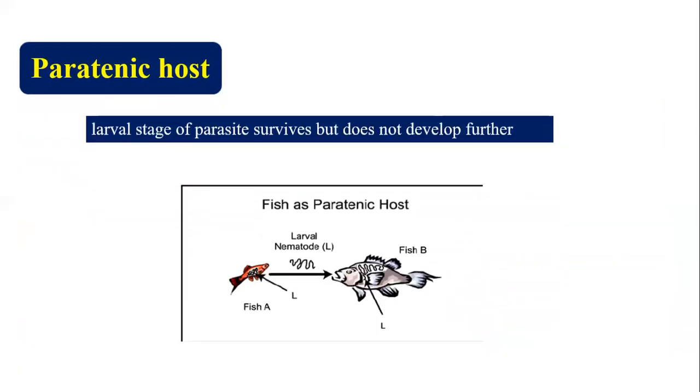The next is the paratenic host. A paratenic host is where the larval stage of the parasite survives but does not develop further. Here the larval stage is present in fish, with no multiplication and no further development. That is named a paratenic host.